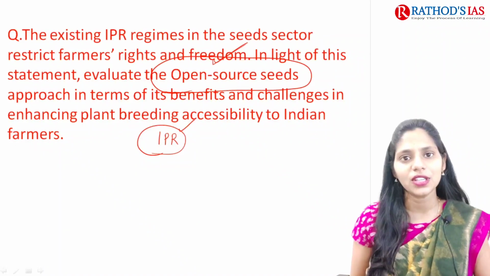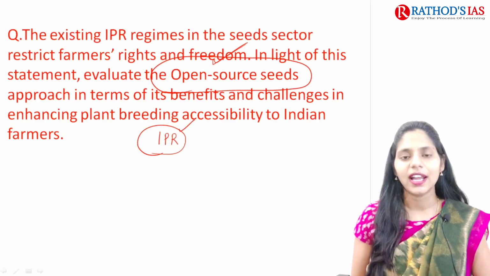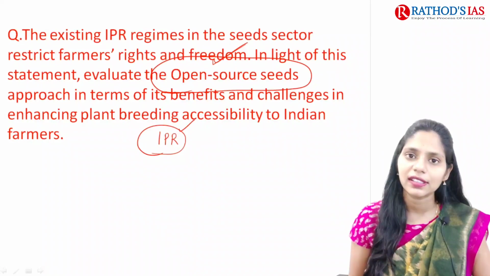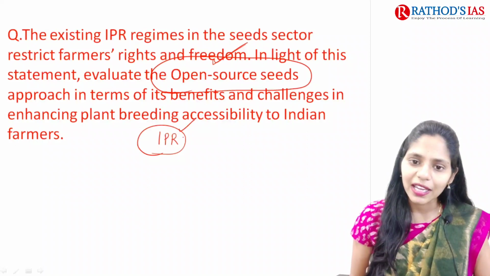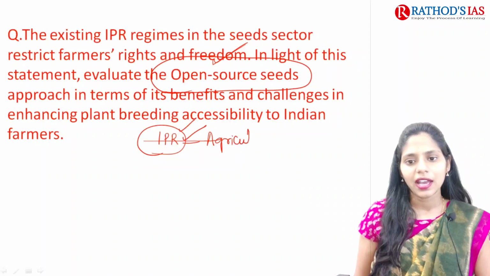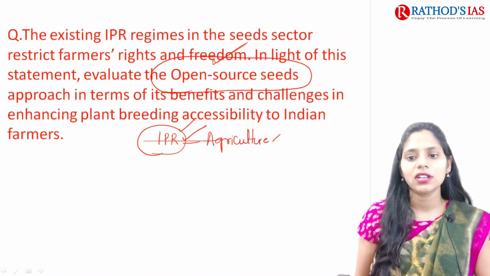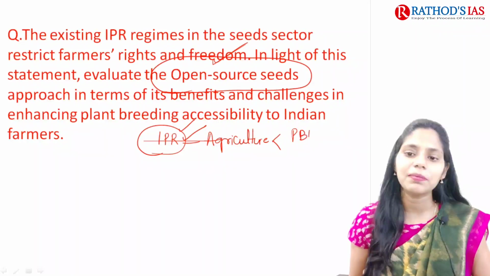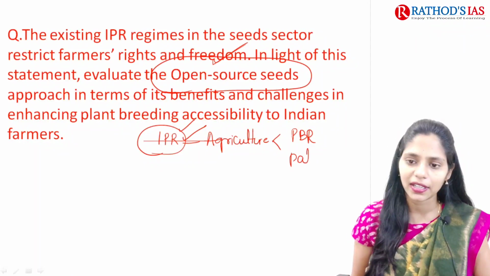Because now farmers are doing protest that they have to save the seeds and they have to share the seeds. So because of this IPR rights, especially in agriculture, we have two types of IPR rights. First one is plant breeder rights and second one is patents.